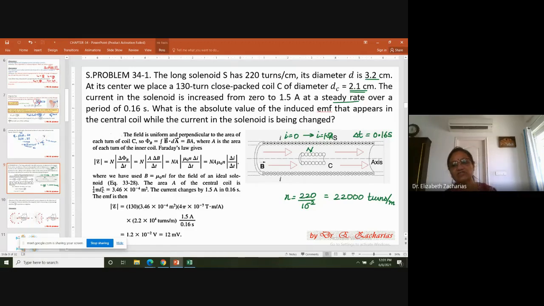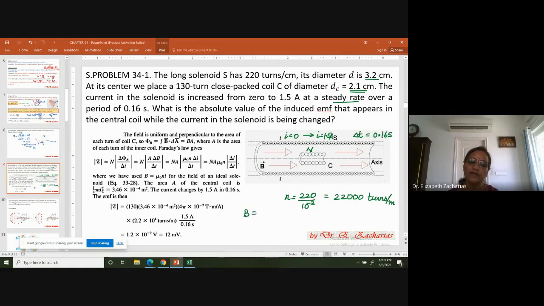So by changing the current in that big solenoid from 0 to 1.5 amperes in a time 0.16 second, what are we actually doing? Anyone? What is the big solenoid doing?